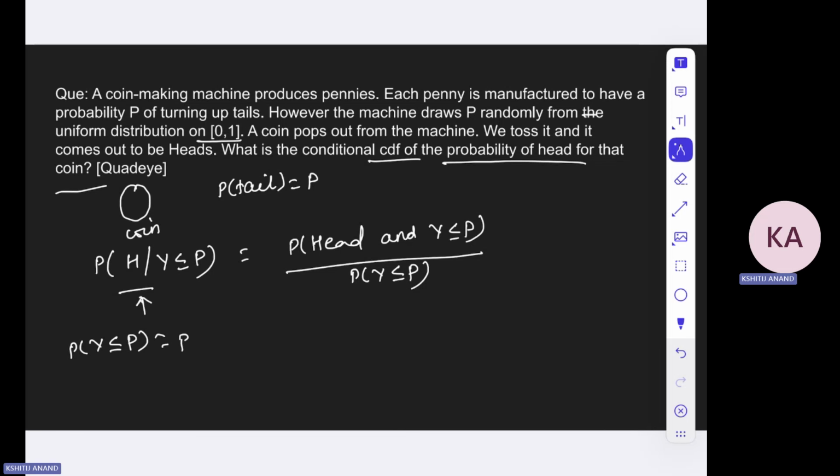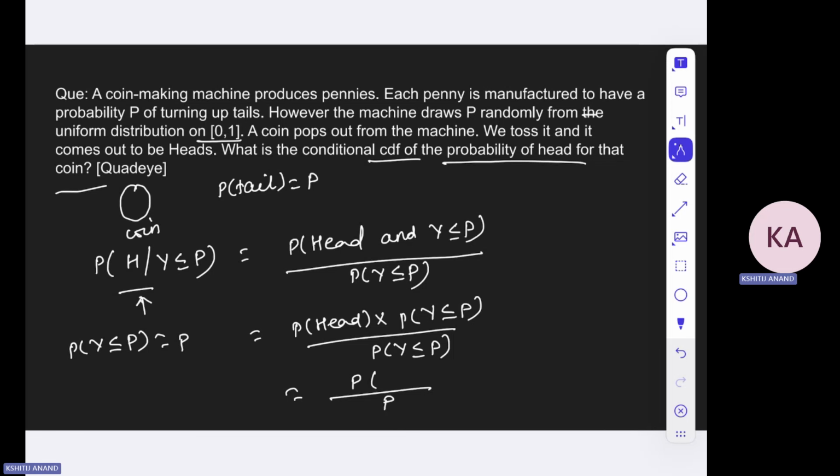Okay, and now talking about the upper part, which will be obviously independent, because you are first getting a P from the number, and then you are getting head. So it will be just simply P of head into P of y is less than P, then P, y is less than P. We have P over here, on the top we have P again, and the probability of head, of course, in this case is nothing but